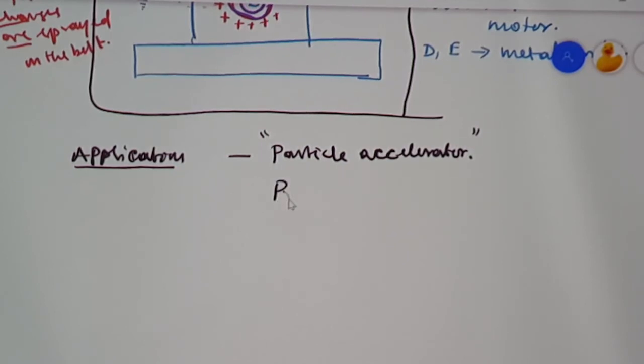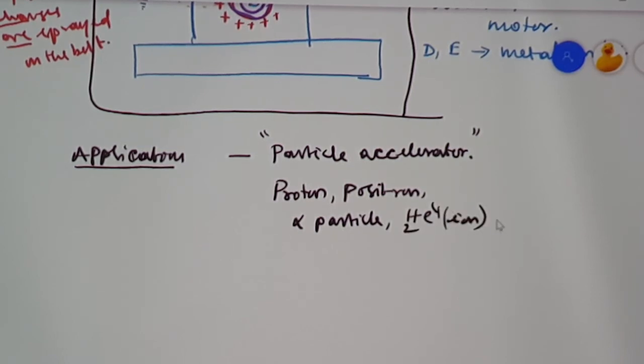Particle means we can say proton, positron, electron, neutron, like that. Alpha particle, or we can say helium nucleus, He 2 4, or rather a helium ion.